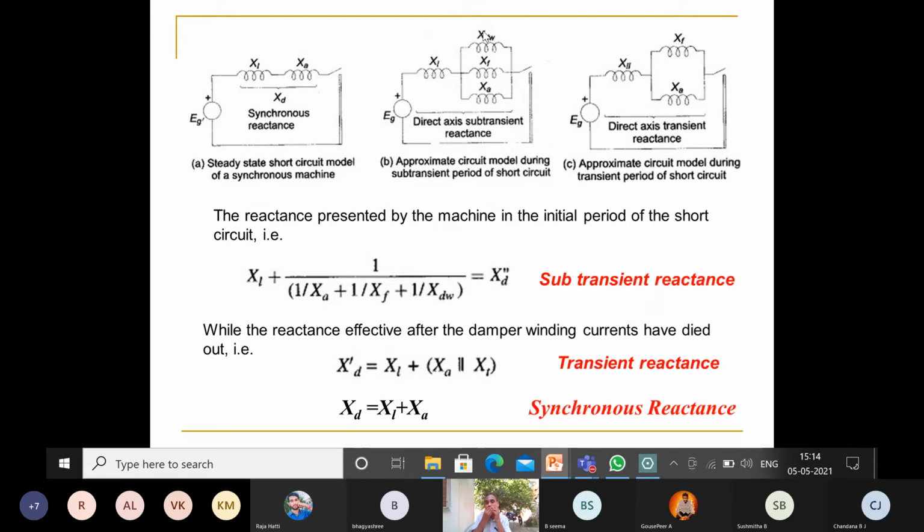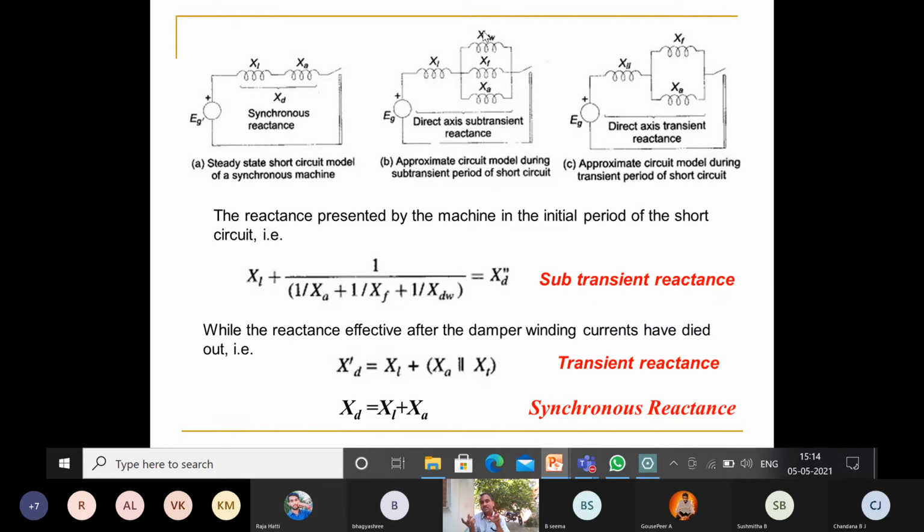Any synchronous machine generally has an armature winding along with a field winding. In an induction motor, only two windings are there.